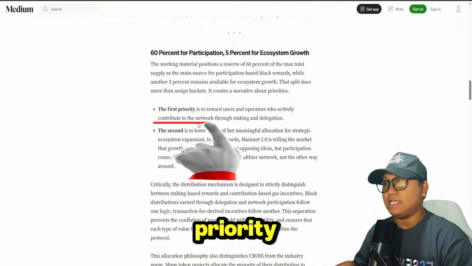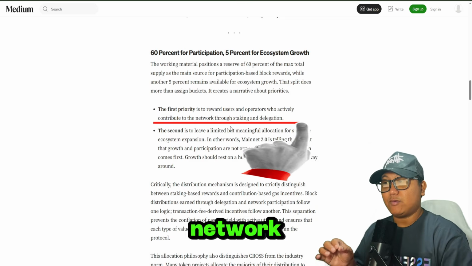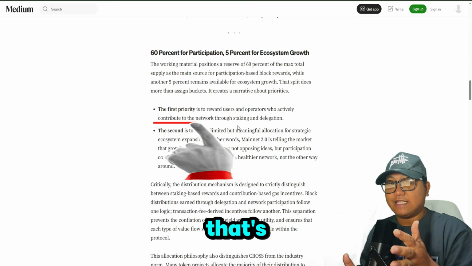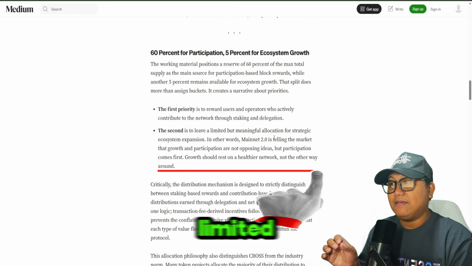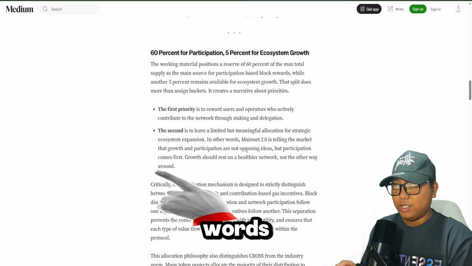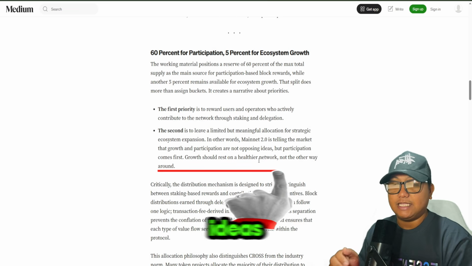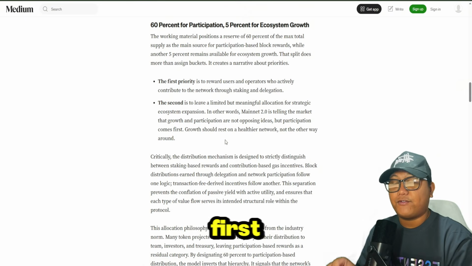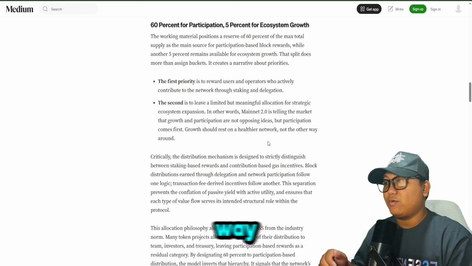The first priority is to reward users and operators who actively contribute to the network through staking and delegation. That's the staking work, guys. The second is to leave a limited but meaningful allocation for strategic ecosystem expansion. In other words, Mainnet 2.0 is telling the market that growth and participation are not opposing ideas, but participation comes first. Growth should rest on a healthier network, not the other way around.